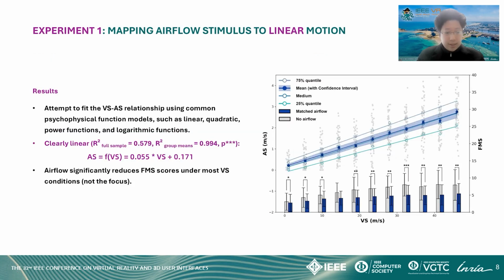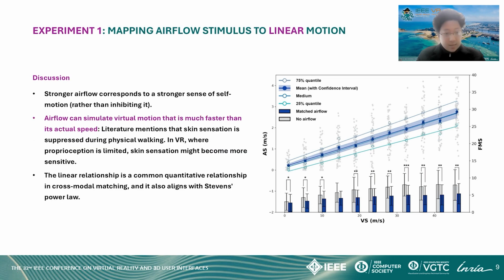The results were clear. A strong linear relationship exists between As and Vs, with an R-square of 0.579 for all samples and 0.994 for group averages. The fitted function was As equals 0.055 multiplied by Vs plus 0.171. This indicates that when aiming for subjective consistency, airflow can simulate virtual motion that is much faster than its own speed without needing to match the virtual motion speed directly.